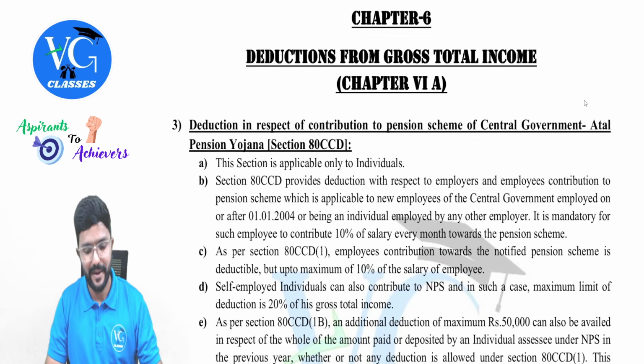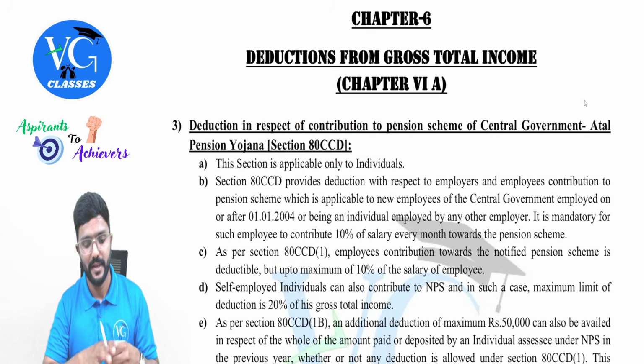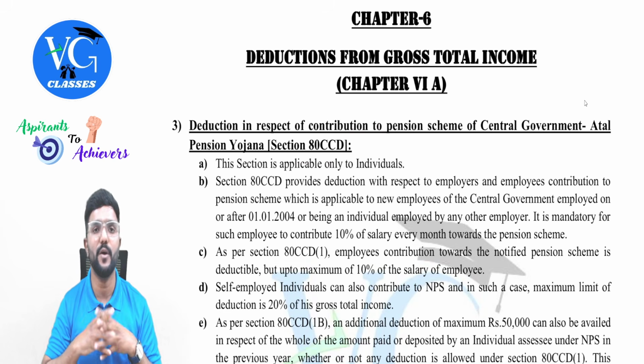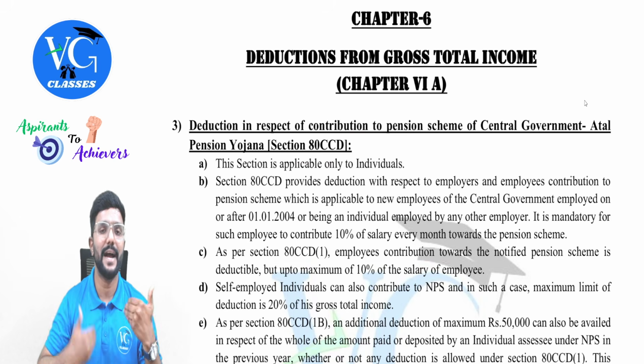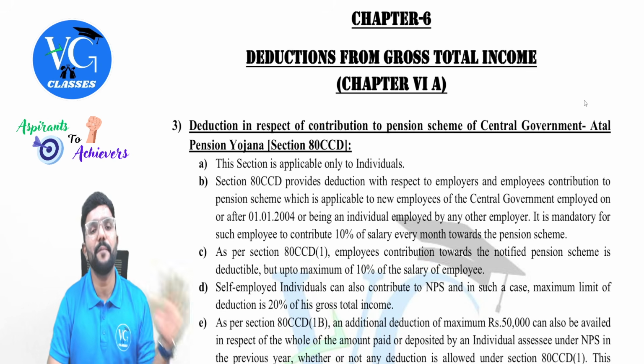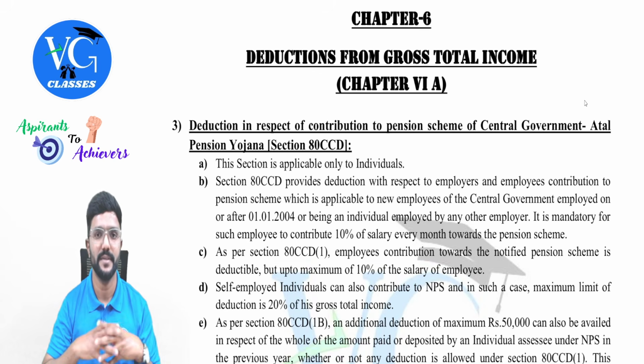Guys, the next amendment is in the deduction chapter under section 80CCD. 80CCD talks about the National Pension Scheme or trust. Guys, if I am an associate who is under employment, I can open the NPS account where both me as well as my employer would be contributing. Or even if I am a self-employed person, I can open an NPS account and only I would be contributing for it, for which deduction is available under section 80CCD.